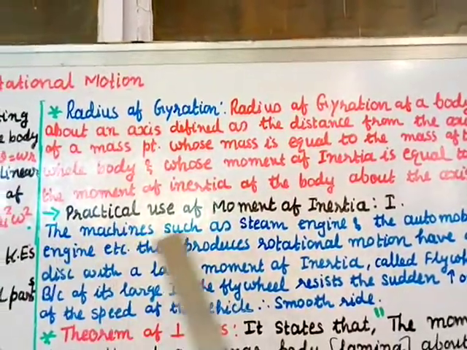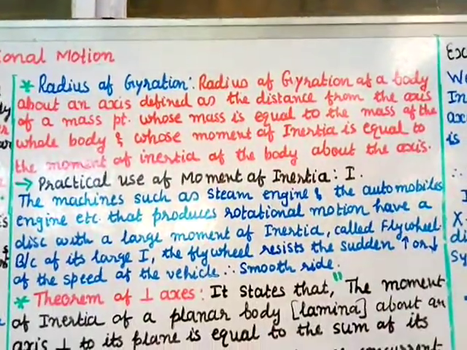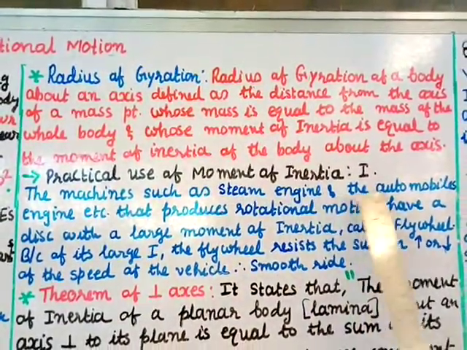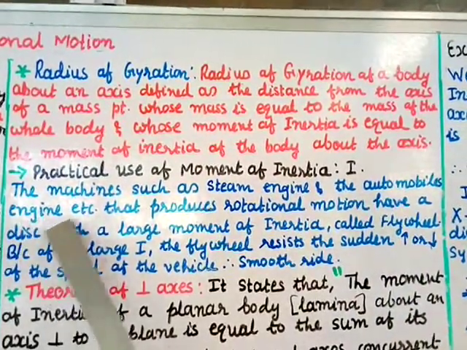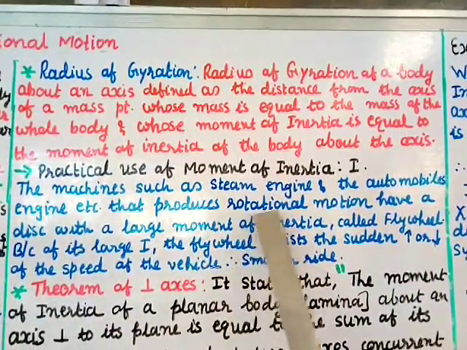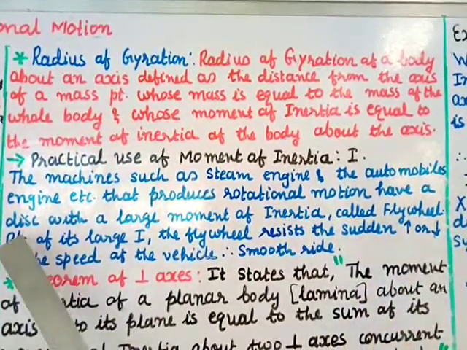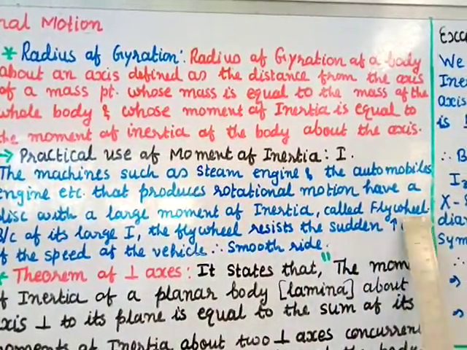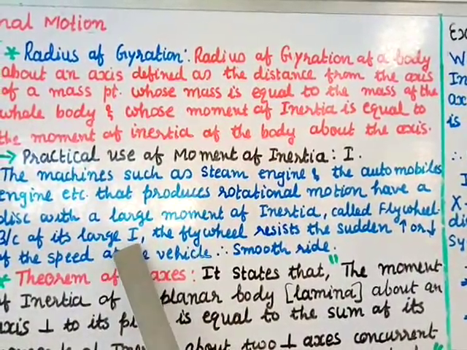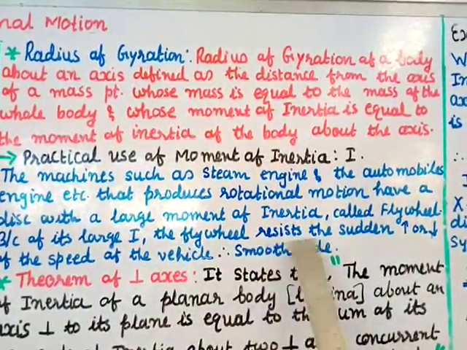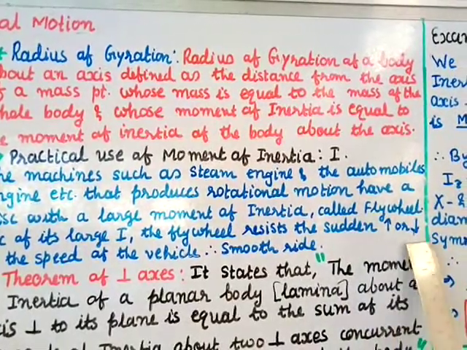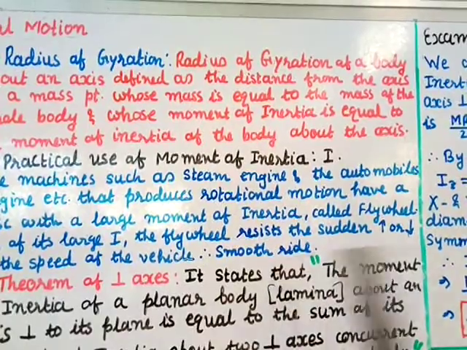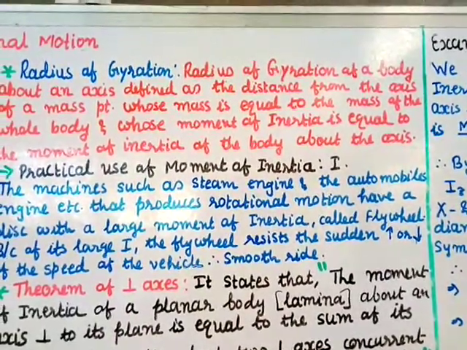The practical use of moment of inertia I is in machines such as steam engines and automobile engines, that produce rotational motion. They have a disc with a large moment of inertia called a flywheel. Because of its large inertia, the flywheel resists the sudden increase or decrease of the speed of the vehicle, therefore a smooth ride. Now this is a practical use of the moment of inertia I.